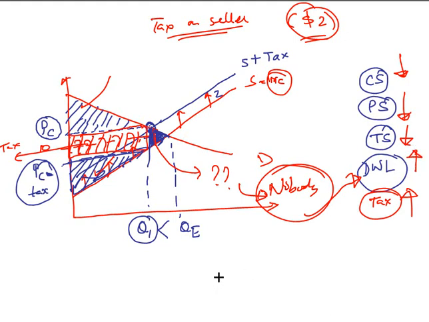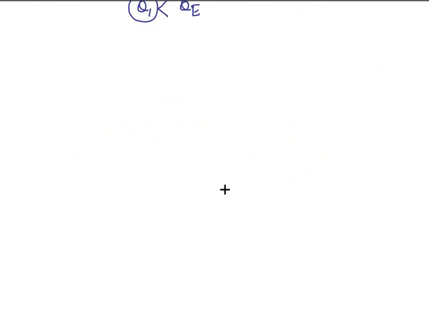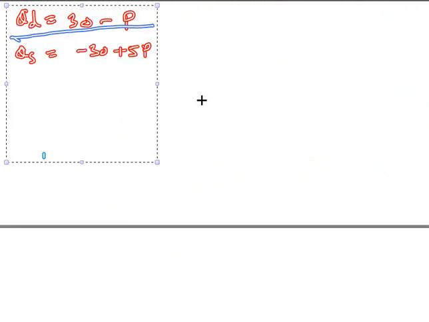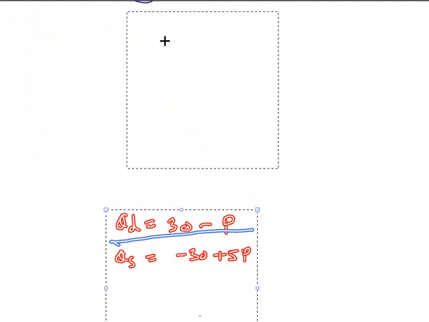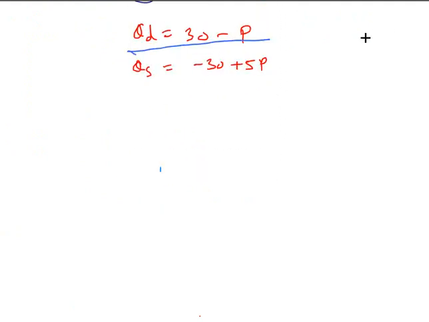Now, how do you compute this deadweight loss? Going back to our initial demand and supply curve. So this was our initial demand and the supply curve, with quantity demanded and quantity supplied. We have said that the tax is on the seller. So the tax is on the seller.